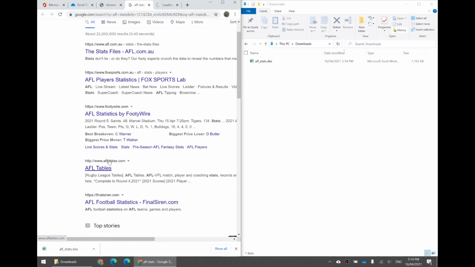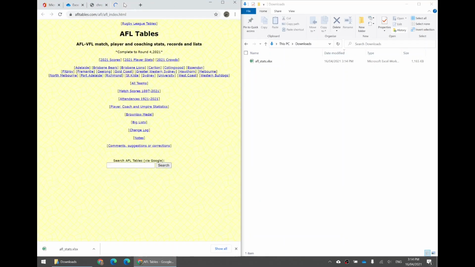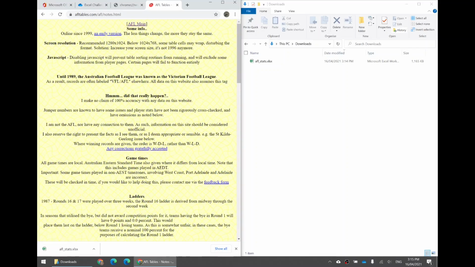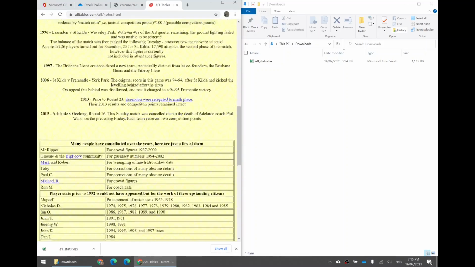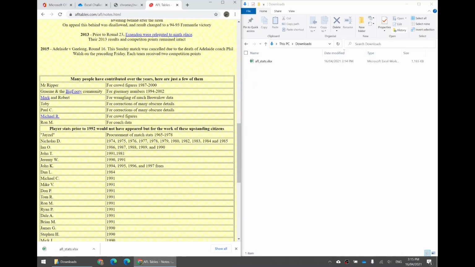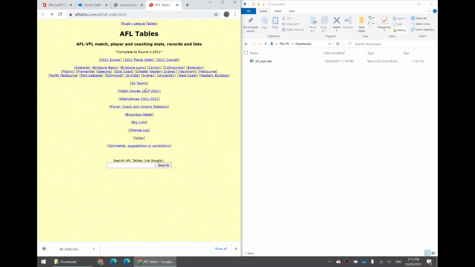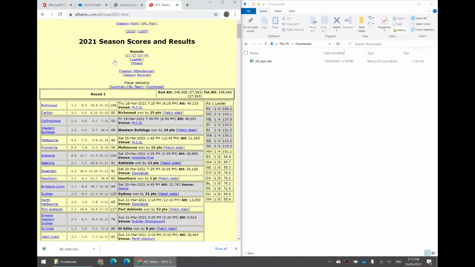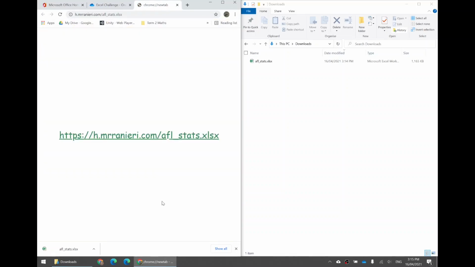Who is it? Oh, AFL Tables. There we go. This person here is where I got the data and pulled it together. What an absolute legend. Just painstakingly keeping, and other people as well, keeping this database up to date with scores and player stats. Real shout out to the people that are doing the hard work collecting this data. Anyway, let's move on.